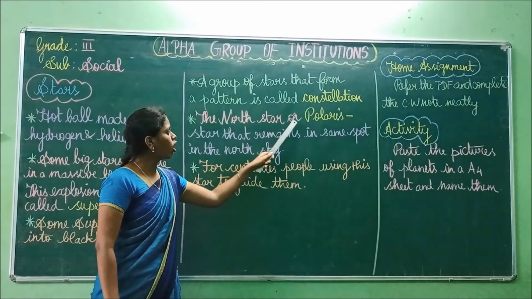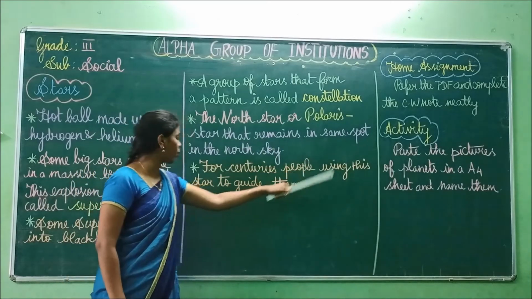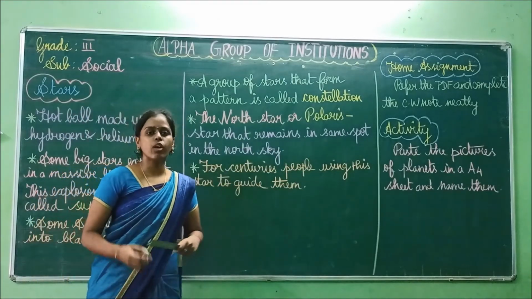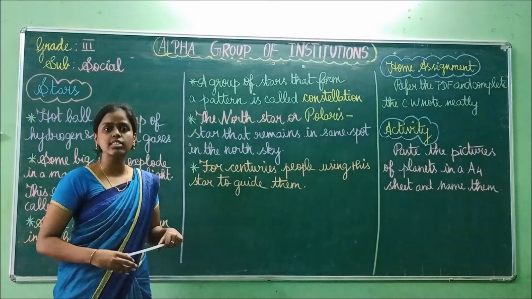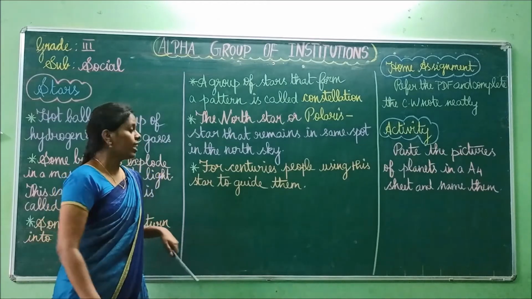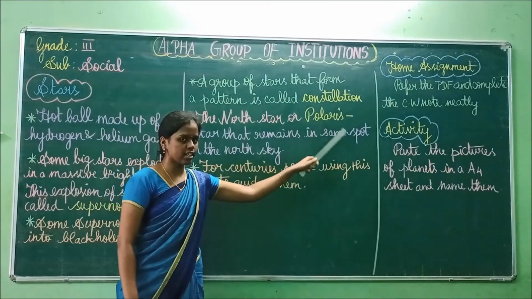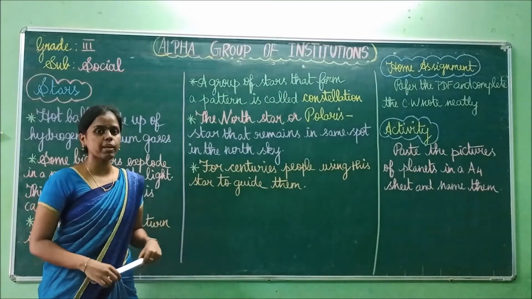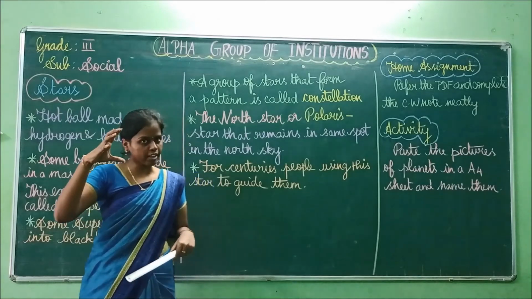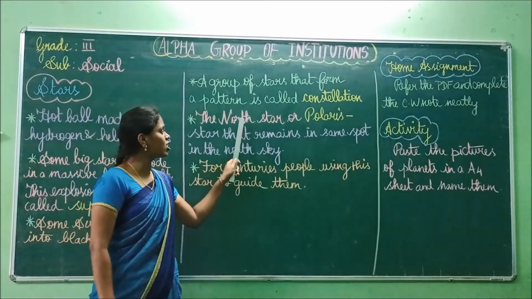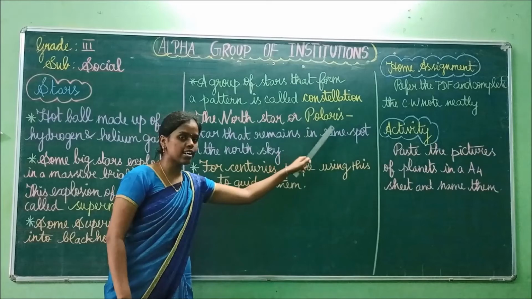Then the North Star or Polaris is the star that remains in the same spot in the north sky. If a star remains almost in the same spot without moving in the north sky, then it is called the North Star or Polaris. If it is not moving anywhere from the northern part of the sky, then that star is known as the North Star or Polaris. See this word, Polaris.